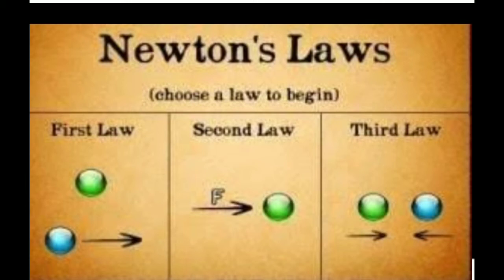Newton's second law: the force acting on an object is equal to the rate of change of its momentum. Next, the third law: for every action there is an equal and opposite reaction.